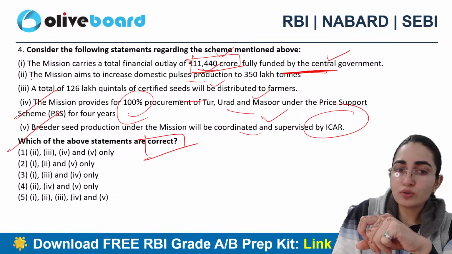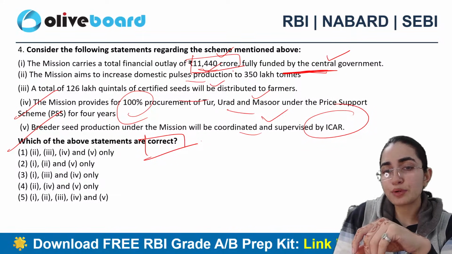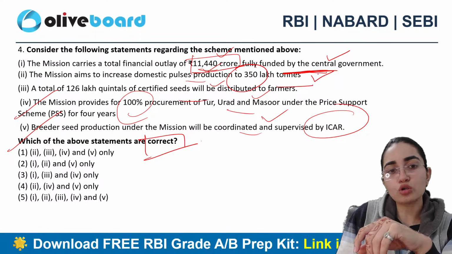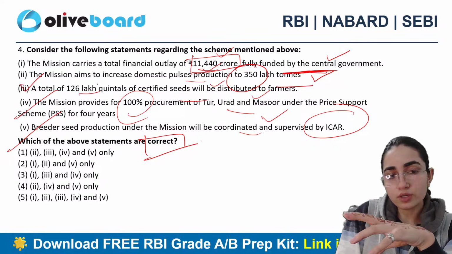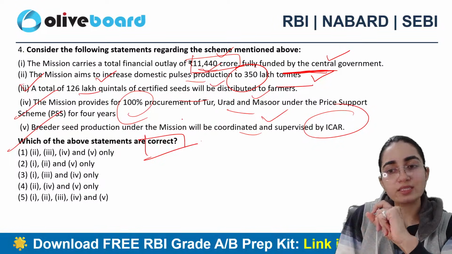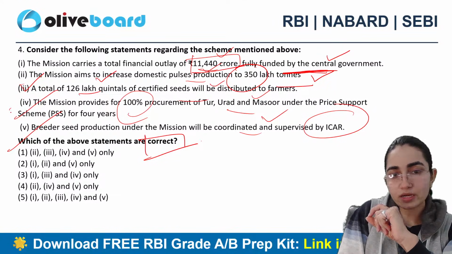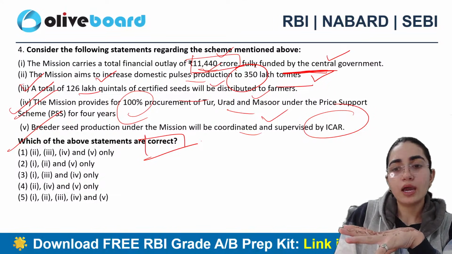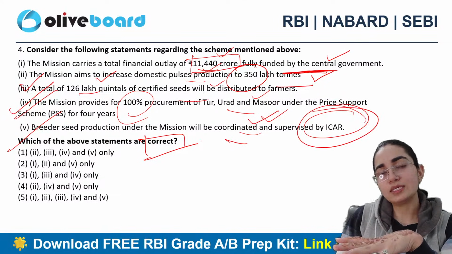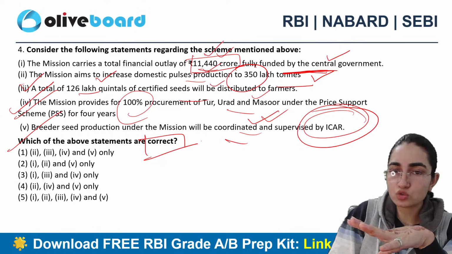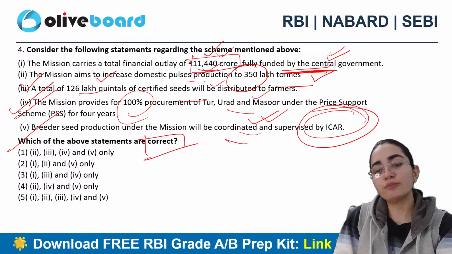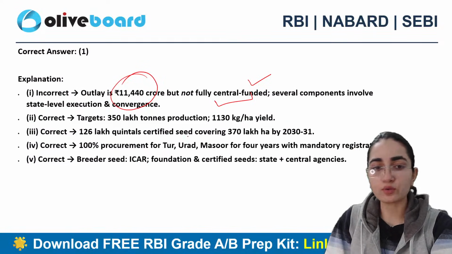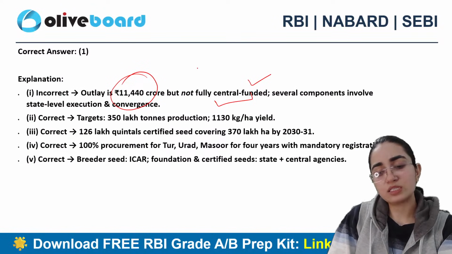The mission aims to increase the domestic pulses production to 350 lakh tons. That is also correct. This is also correct that it is a total of 126 quintals of certified seeds. That is also correct. 100% of procurement is allowed here, and there is a breeding which is coordinated by ICAR. So all is correct. Financial outlay is also correct, but you need to check this also, right? It is fully funded by the central government. No, state execution is also part of it. Otherwise, all of the statements are correct, right?